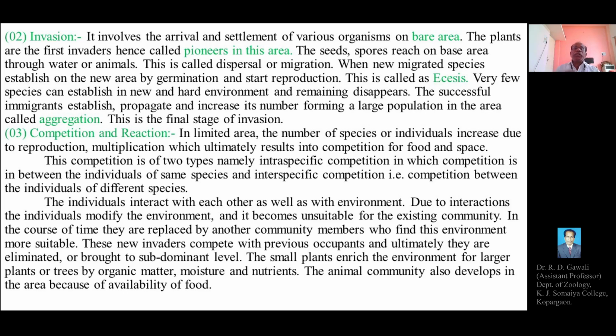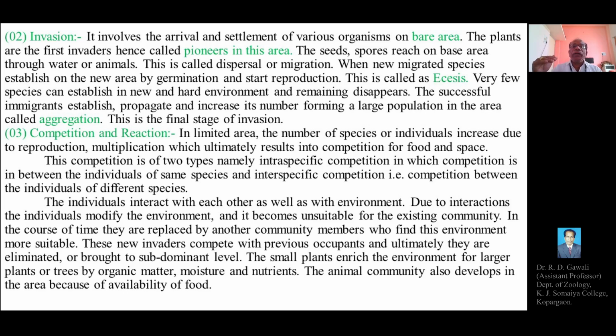So in invasion, what happens? We'll repeat the same things again. What is invasion? Invasion means that in the bare land or in the bare area, some plant seeds or spores will migrate or disperse from other sites or other communities into the bare area. So the plants are the first invaders.